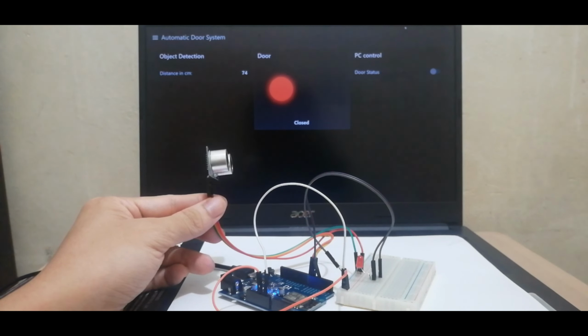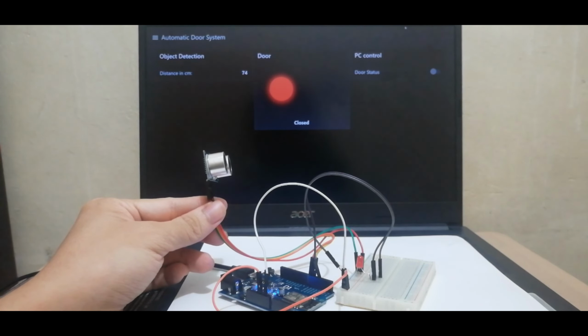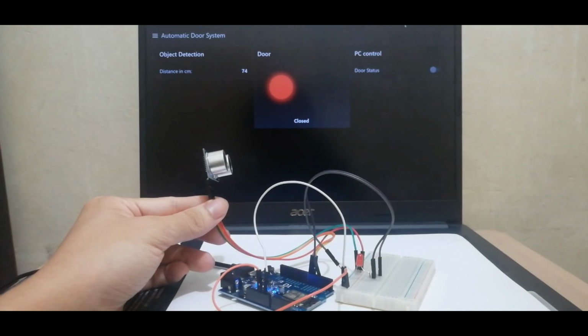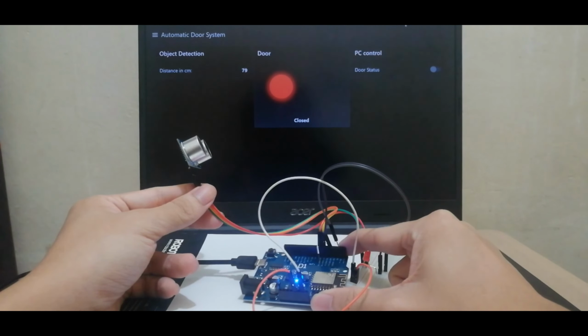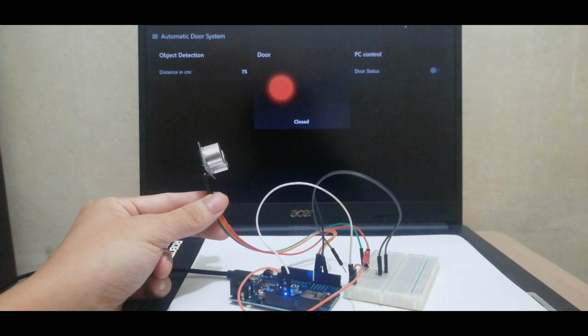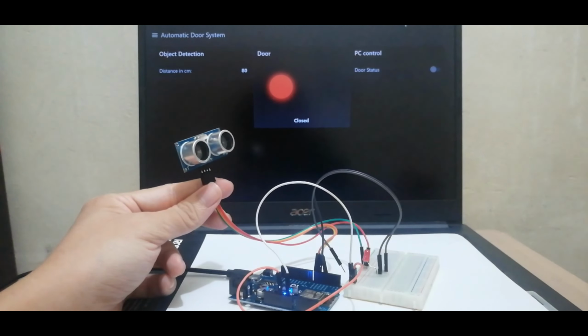Now I'm going to demonstrate the hardware simulation of our project. The feature of our project is that we design an IoT UI dashboard on the Node-RED platform. As we can see on the screen, this is the dashboard we designed. The microcontroller we use is the Wemos D1, which is an Arduino that can connect to Wi-Fi. The input is the ultrasonic sensor.